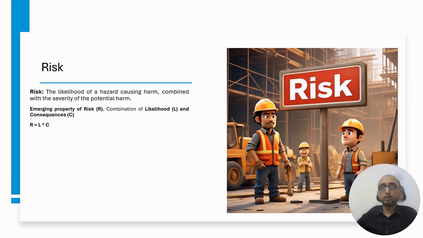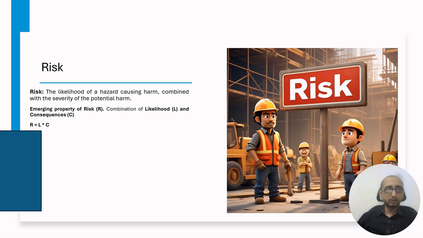So I hope now you have a very good, clear understanding of both concepts, hazard and risk. As we understood, hazard is something physical, a condition, situation, or object. But the risk is basically the emerging property of the hazard with the conditions or circumstances. As the circumstances or conditions change, the risk also changes along with them. So risk is the emerging property of the hazard, and hazard is something physical that may cause you harm.